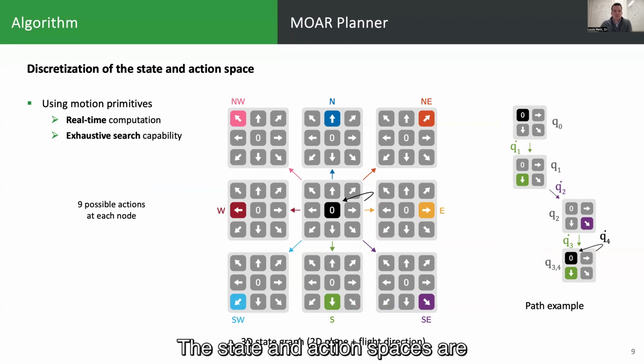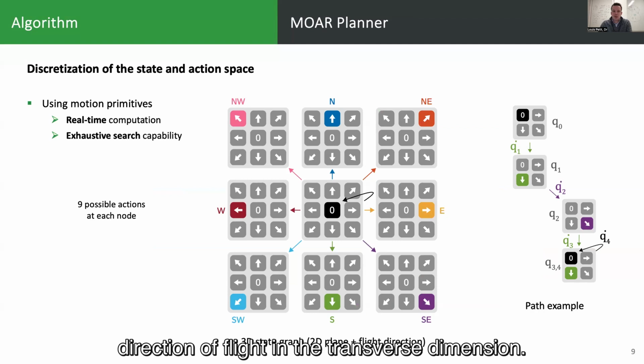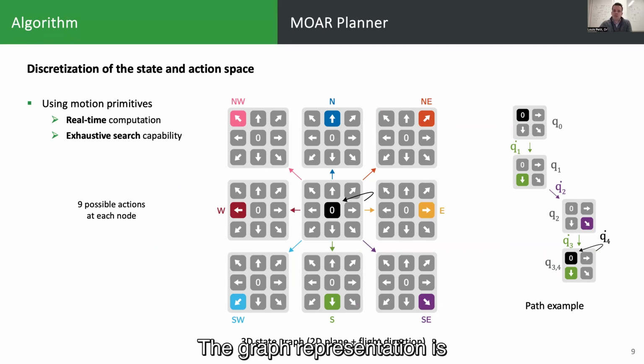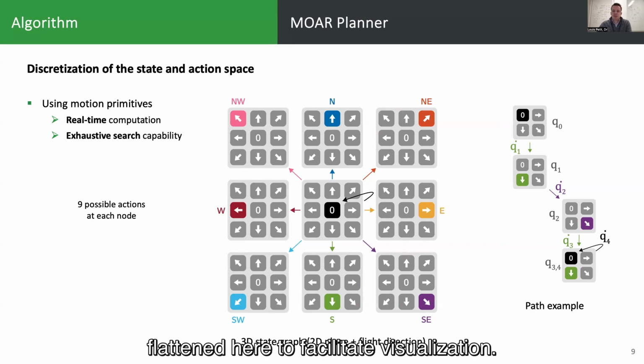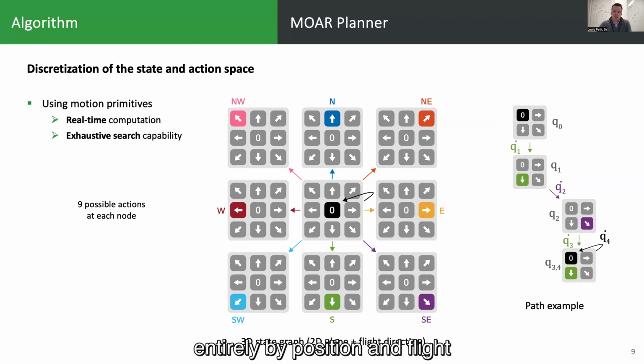The state and action spaces are discretized using 9 motion primitives. States are thus represented in a 3-dimensional graph, including the direction of flight in the transverse dimension. The graph representation is flattened here to facilitate visualization. You can see a path example on the right, in which speeds are defined entirely by position and flight direction.